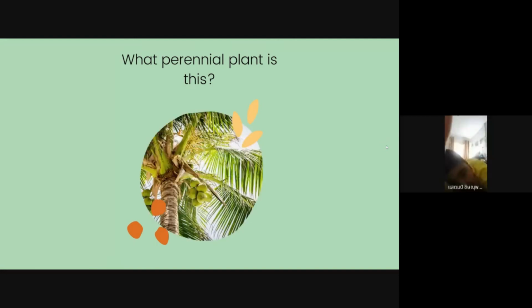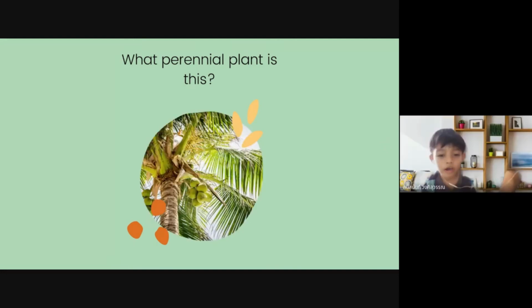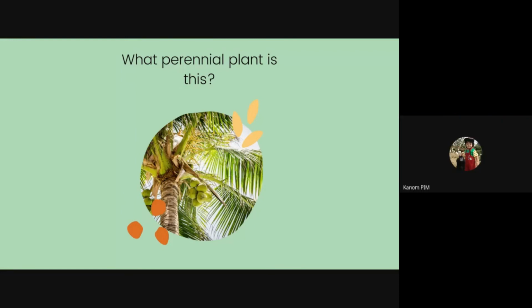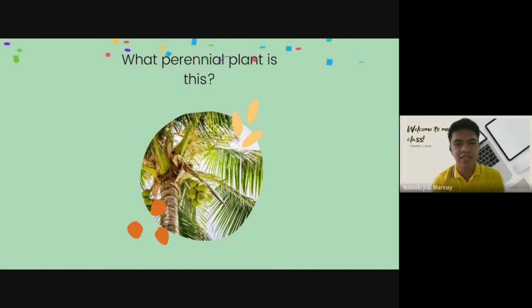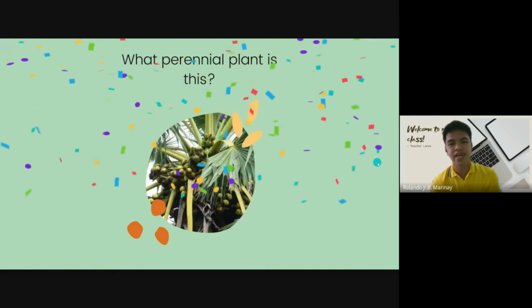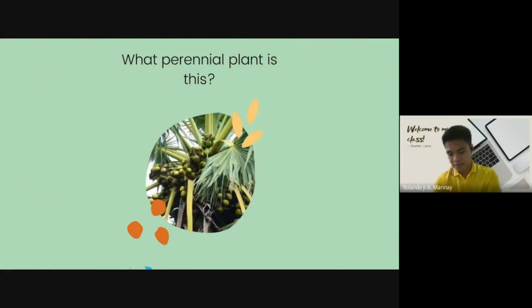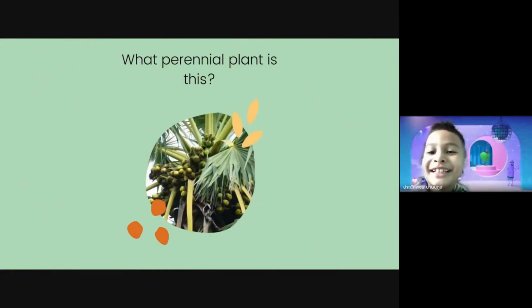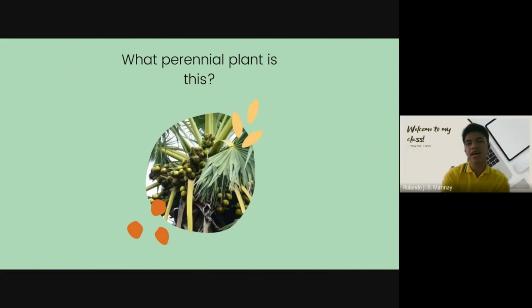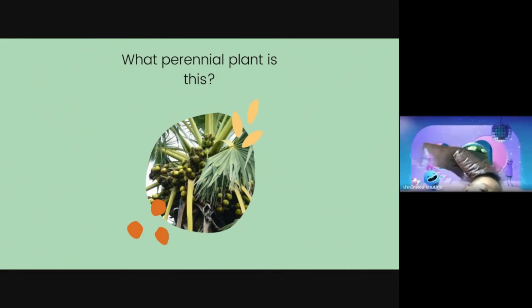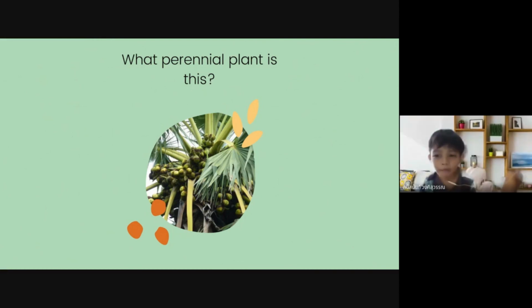What about the next one? What perennial plant is this? Coconut. Okay, you're very fast in this one. Very good. Next, what's this? Coconut? Nope, it looks like a coconut, but it's not. It's a toddy palm. Toddy palm. Yeah, don't forget.